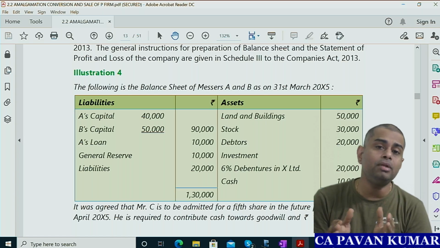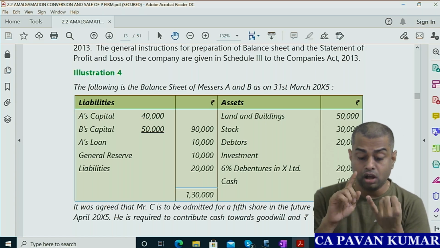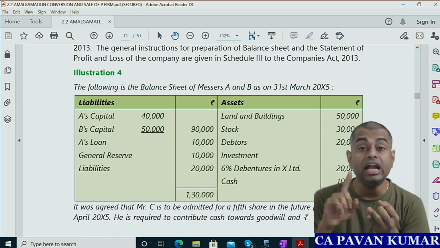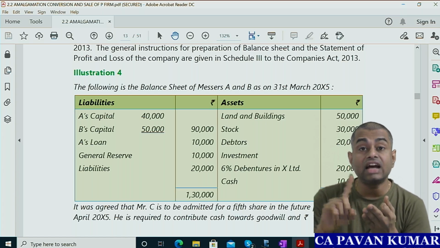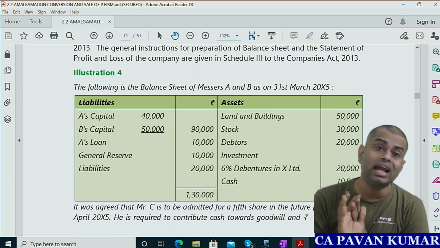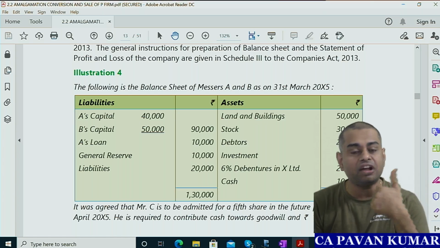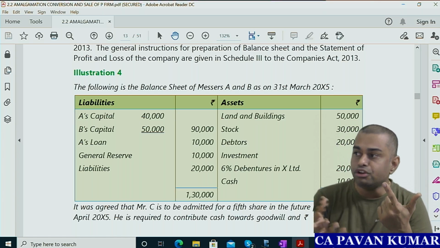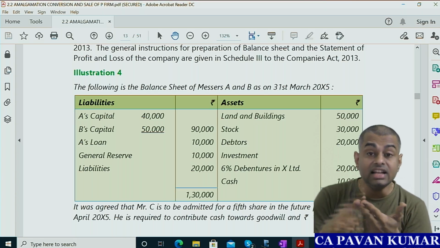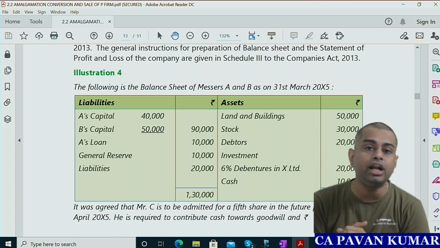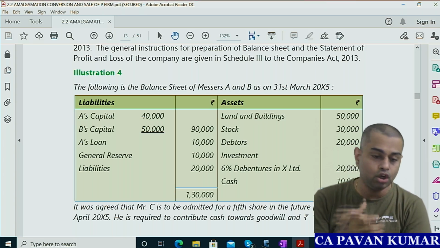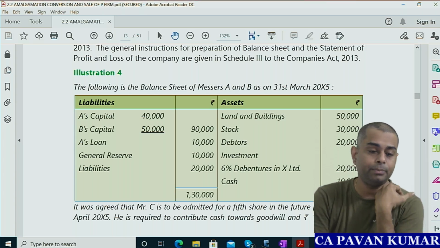Okay, this problem is also a problem on valuation of goodwill, admission of a new partner and conversion of partnership firm into a company. So all the 3 things are simultaneously there. What are they? 1, you need to calculate goodwill here. 2, you are admitting a new partner. And then 3, you are converting partnership firm into a company. All the things are there. Okay, so look here carefully.